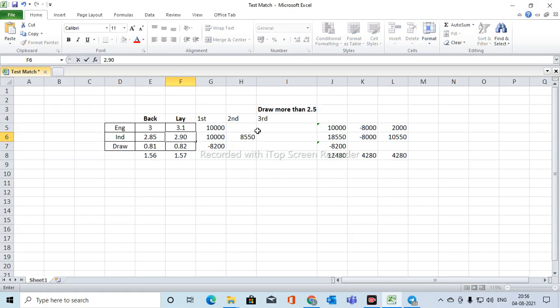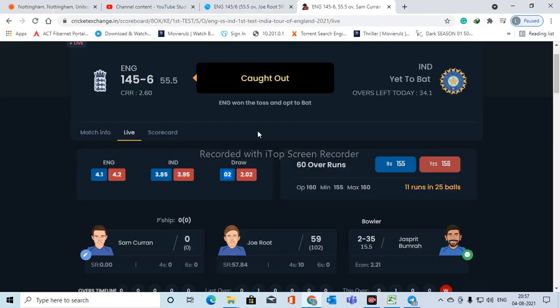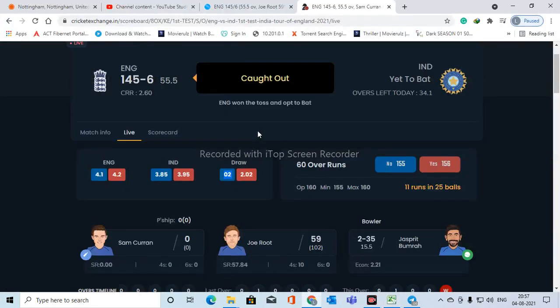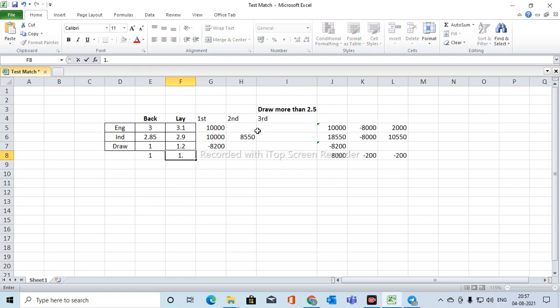As of now, if we take any entry, that will be very bad in this situation.